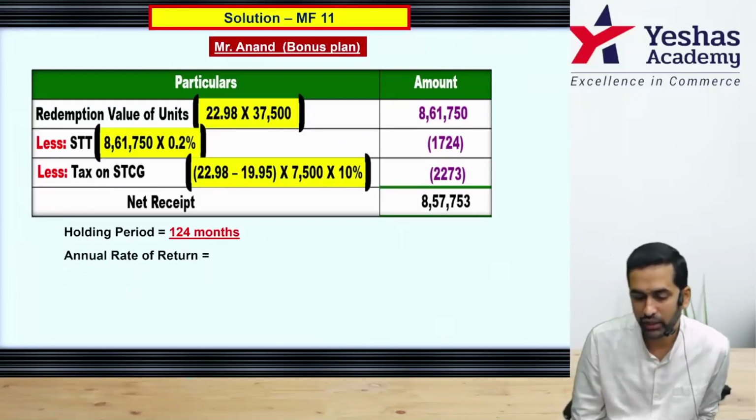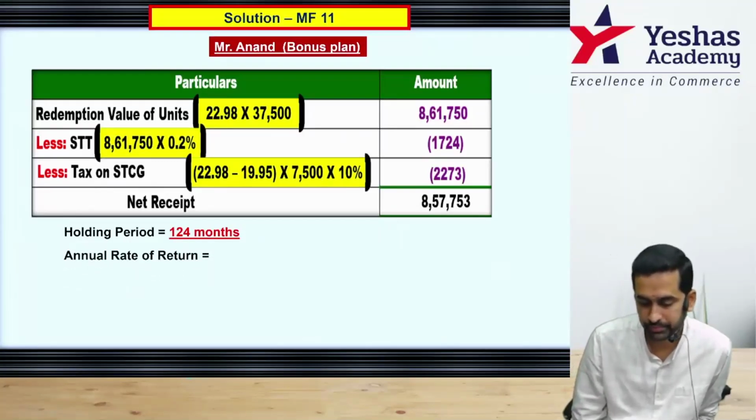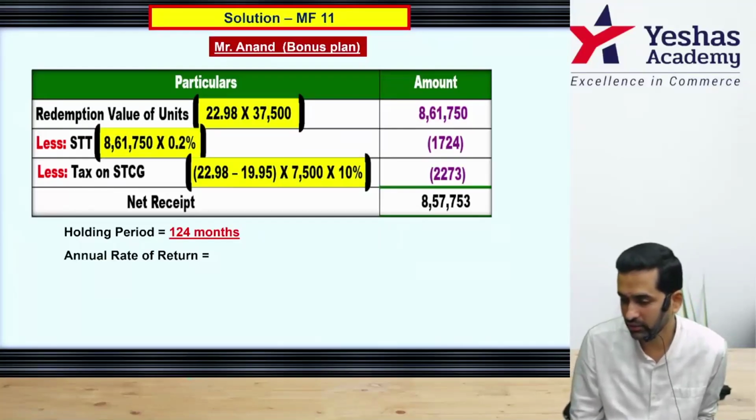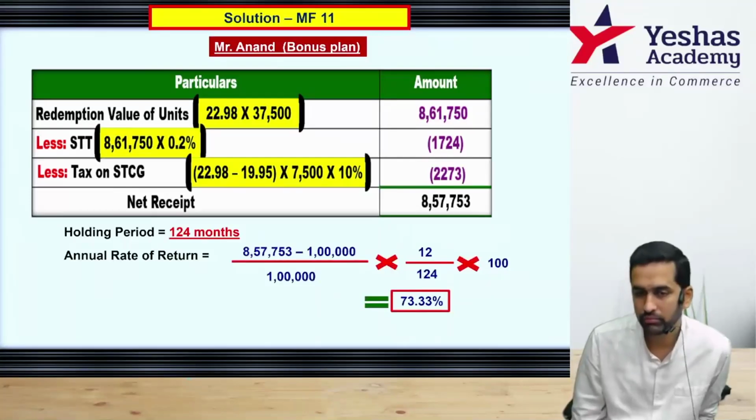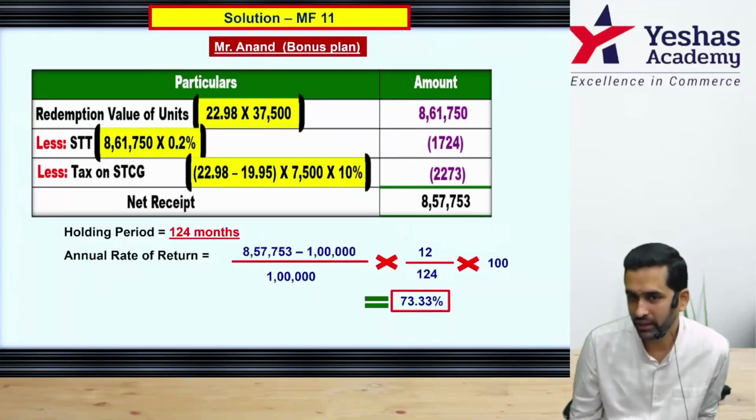Therefore, annual rate of return is equal to, you know what to write, 857,753 minus 1 lakh by 1 lakh. If you directly do into 100, you will get total return. Correct? But if you want annual return, into 12 by 124, then into 100.